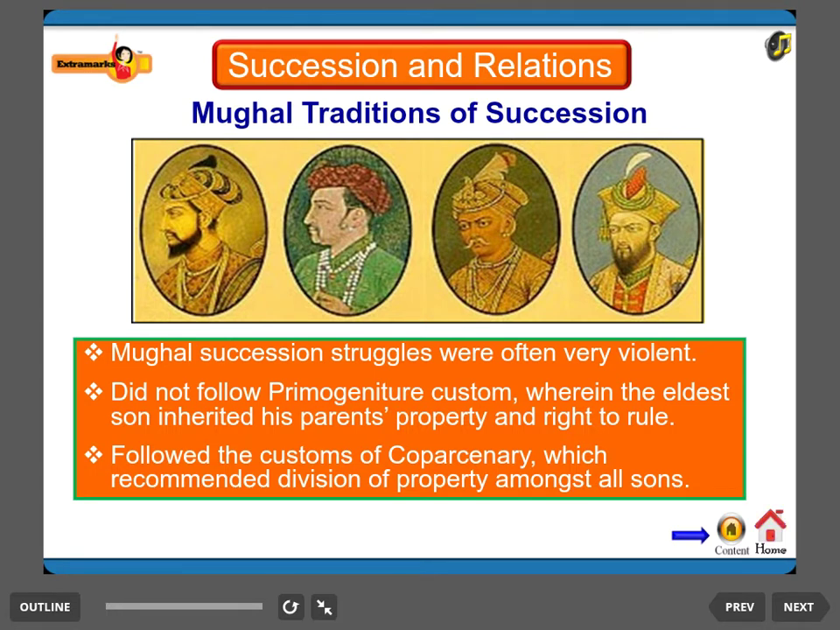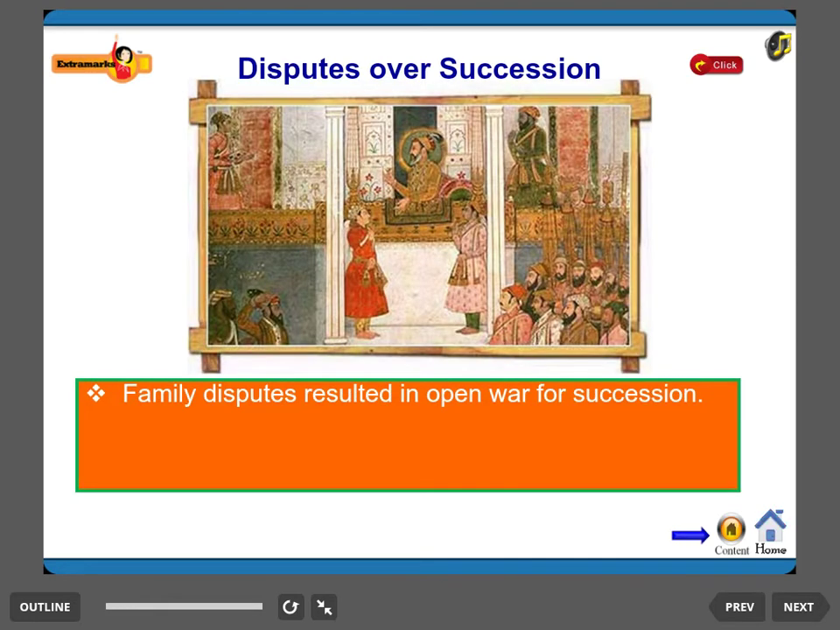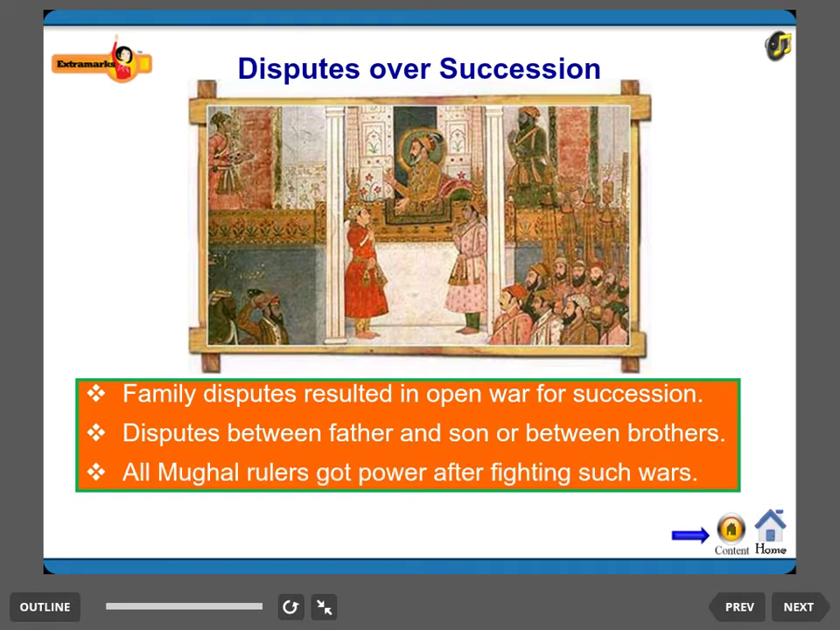So here you will learn two methods. Primogeniture is a custom where the eldest son got his parents' property, and coparcenary is where all the properties are divided equally amongst all the sons. The Mughals were following coparcenary. These disputes could be either between the father and son or among brothers. All Mughal rulers got power after fighting such wars.